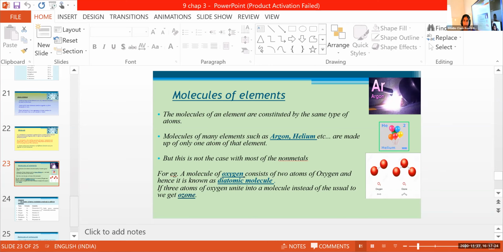They are always combined together to form molecules. But there are very few elements that exist independently, or in free state. Examples for such elements: argon, helium, etc. Do you remember the symbols of argon and helium?